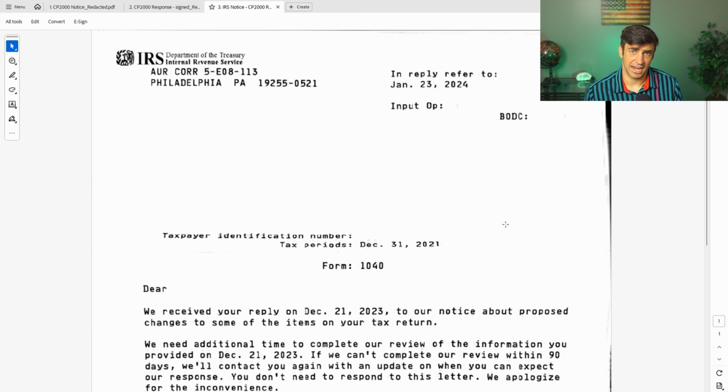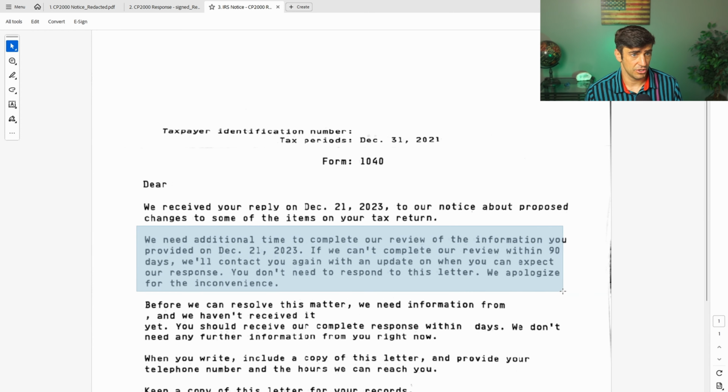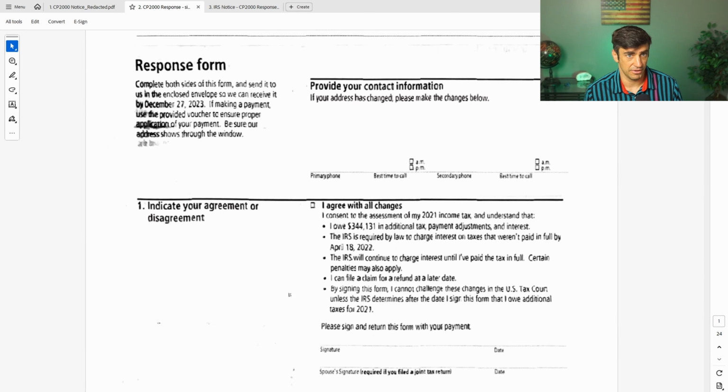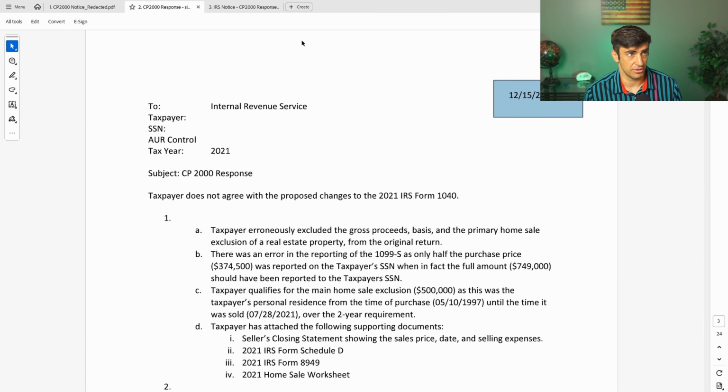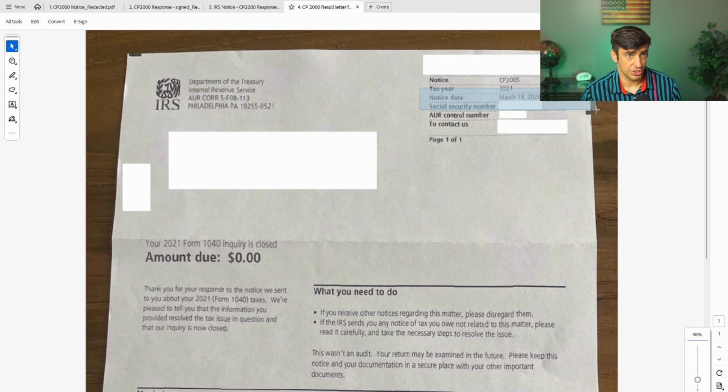That's it. So the next thing that happened in this case was we got this letter back from the IRS saying, hey, we got your response here. Give us some additional time to work on it, up to 90 days is what they're saying. We got this one January 23rd of '24. We sent out our response, I believe it was December. So about a month later, we got this form. And then last but not least, we got this essentially results notice here, March of '24, a couple months later.